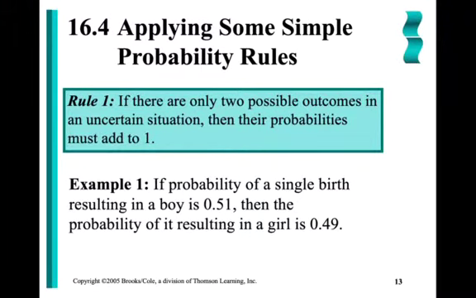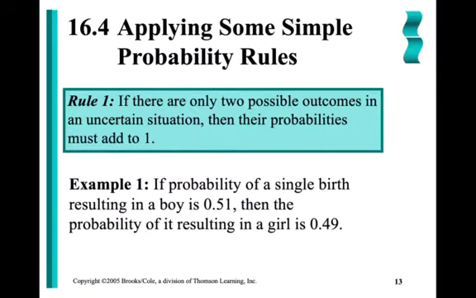Let's apply some simple probability rules. Now, we have the actual formulas at the very end of this video, and I'll briefly show them to you, but they're not formulas that I would like you to memorize. I want you to understand it. If we understand the concepts, we don't have to memorize the formulas here.